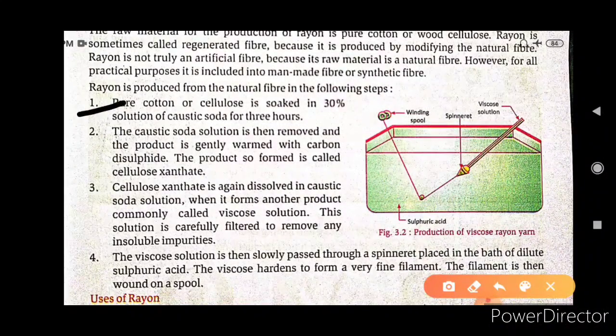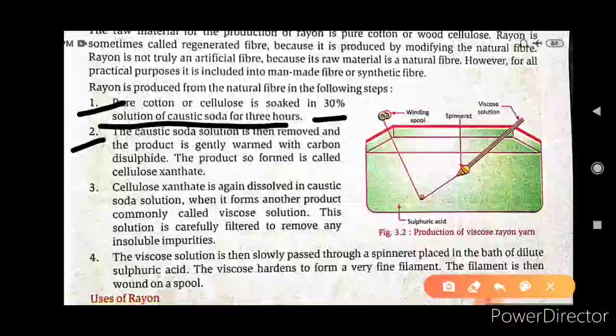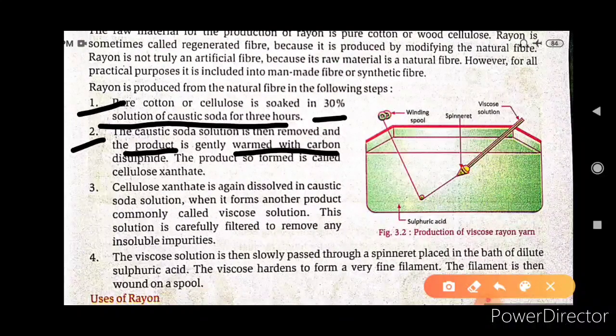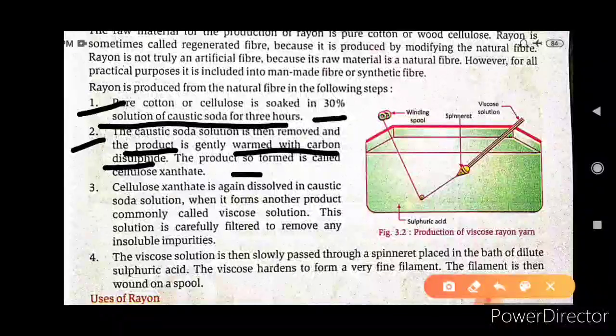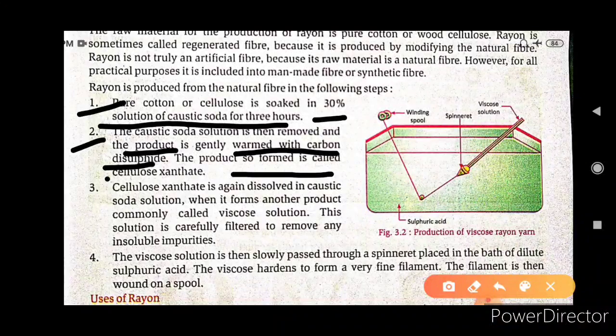First, pure cotton or cellulose is soaked in a 30% solution of caustic soda for 3 hours. Then the caustic soda solution is removed and the product is gently warmed with carbon disulfide, and the product so formed is called cellulose xanthate.